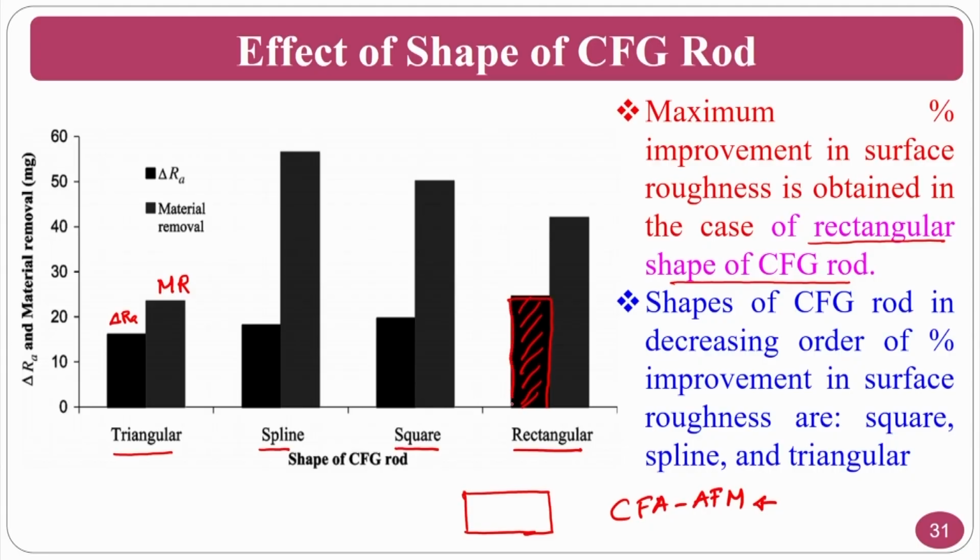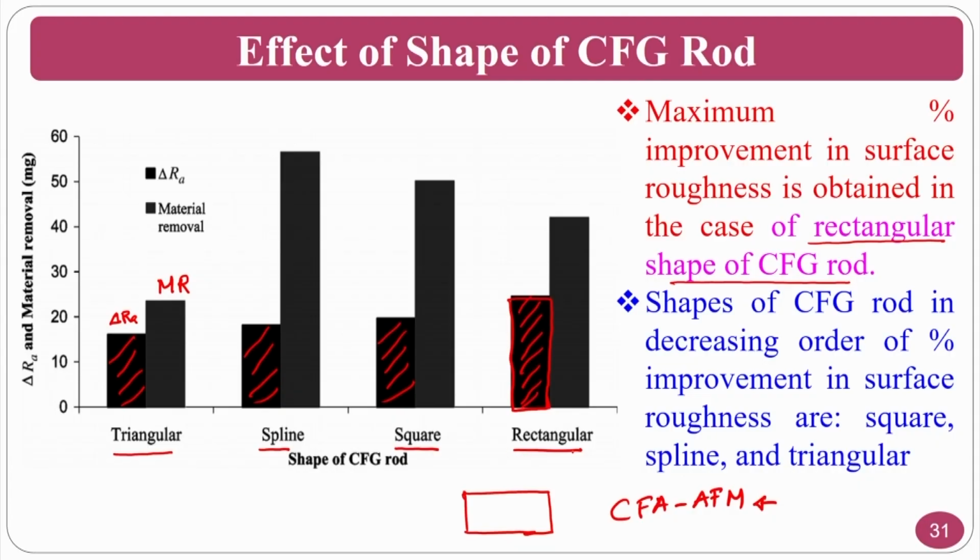So what this particular slide shows is that the best change in Ra is in the rectangular surface. Since we are talking about the finishing process, we worry about what the final surface roughness is, or how much finish is required. We don't bother about how much material removal has taken place. That's why, for the centrifugal force assisted finishing process, the rectangular structure rod is good.